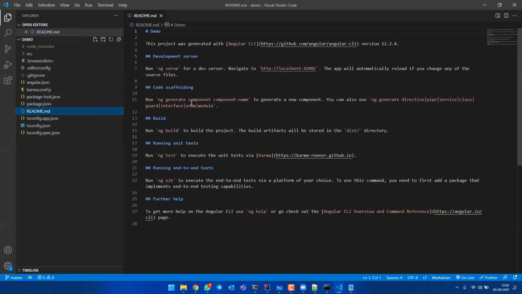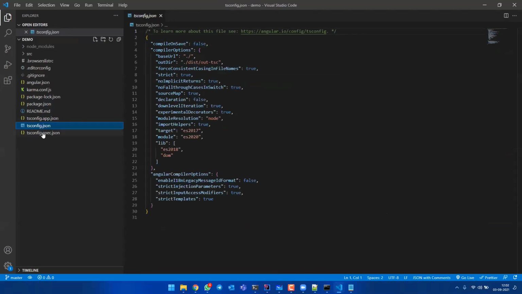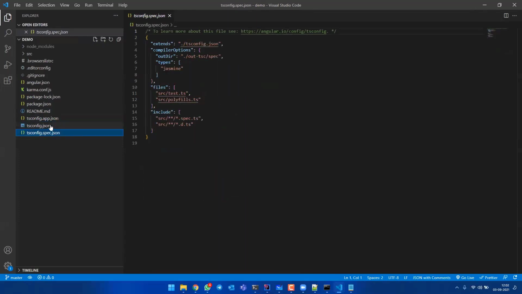Next is readme.md, which is nothing but documentation of your application. Next is tsconfig.app.json. These three files, tsconfig.json, tsconfig.app.json and tsconfig.spec.json, are nothing but your TypeScript configuration files.